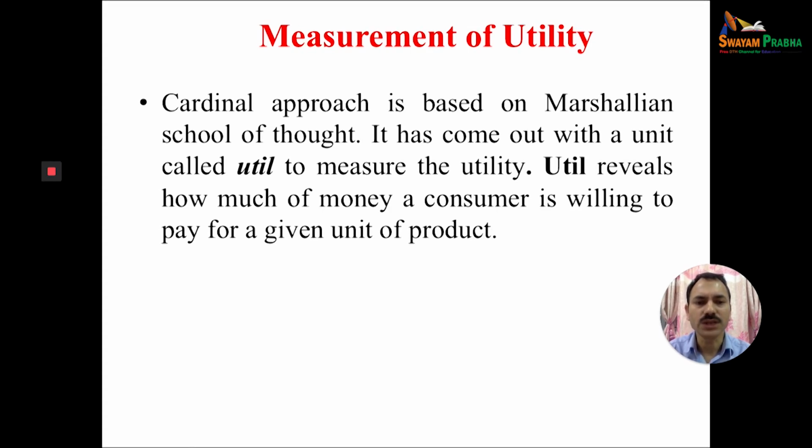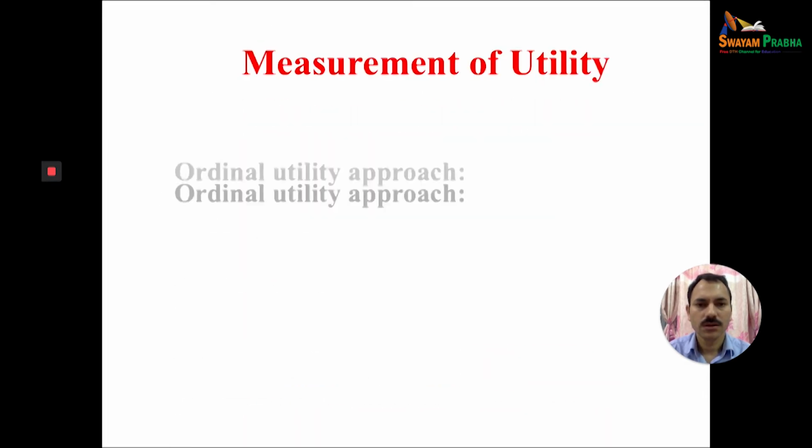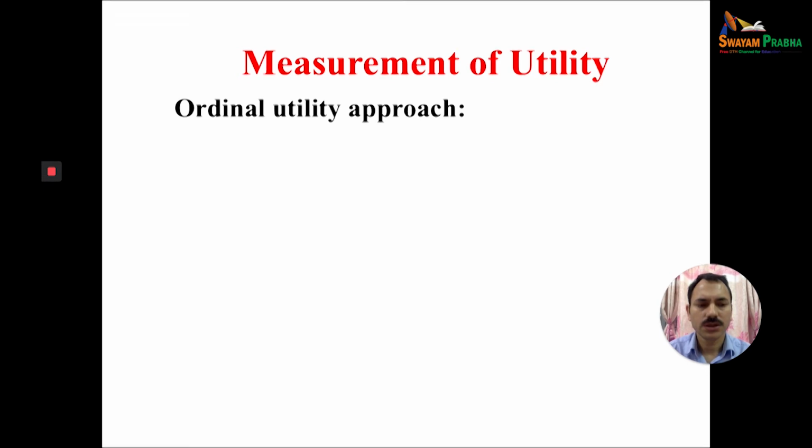Util expresses how much money a consumer is willing to pay for a given unit of a product. This was the cardinal approach.